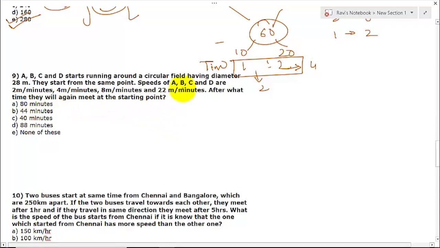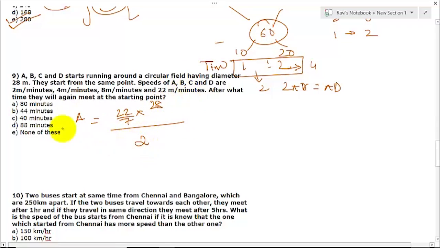So let us find the speed of A first. You know the formula of circumference is 2 pi r. So you could write it as pi into d also, because 2r is the diameter. So 22 by 7, and the diameter is how much? 28. So this is the distance. Speed is how much?